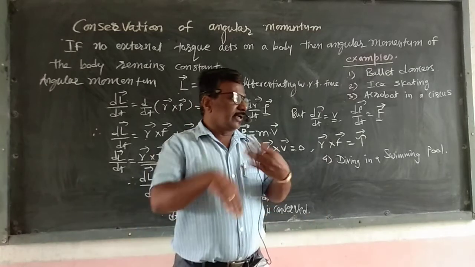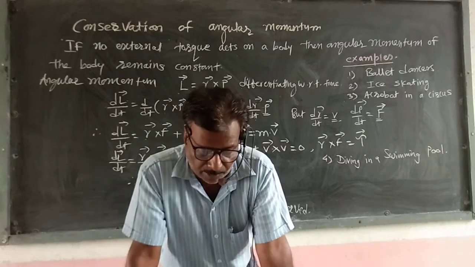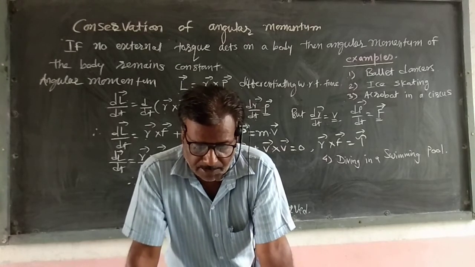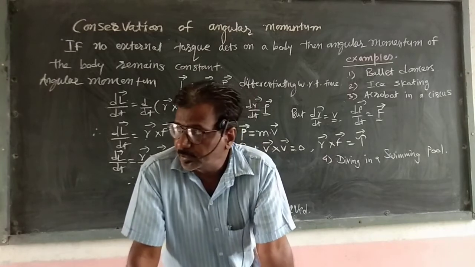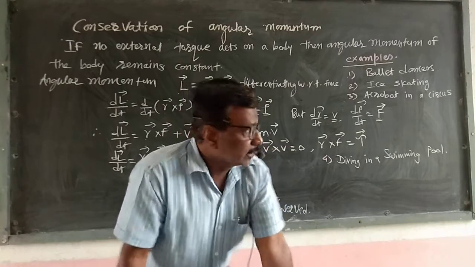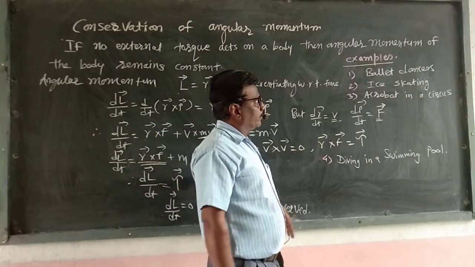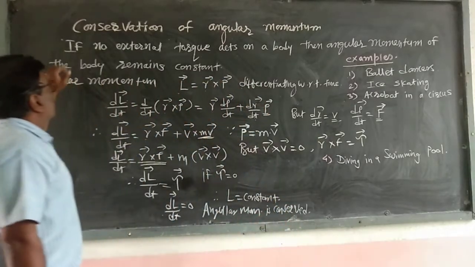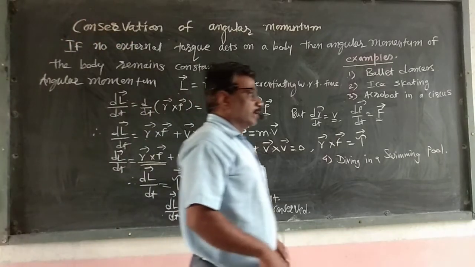While entering the water, they stretch their body into a streamlined shape, which allows a smooth entry into the water. So that is also an example of diving in a swimming pool. So these are about conservation of angular momentum.